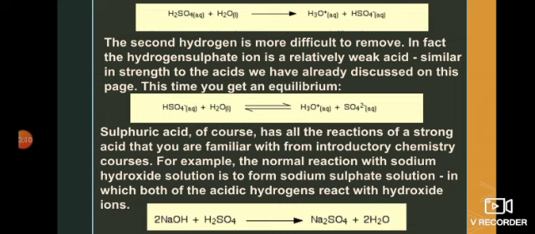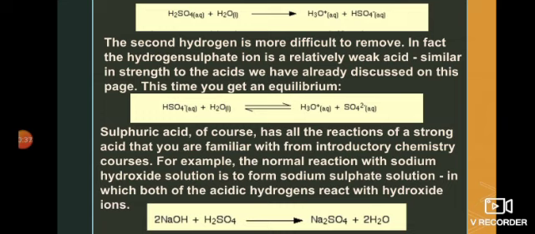So actually, they want to say in this paragraph that sulfuric acid is not a weak acid; it's a strong acid, because when it is treated with a base, it gives the salt and water in a single step. But when it is present in water it ionizes in two steps. In the first step it gives hydrogen sulfate and hydronium ion. The hydrogen sulfate formed in the first step is weakly acidic, because sometimes it may take that hydrogen back.